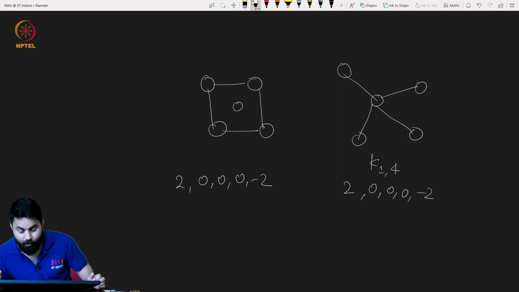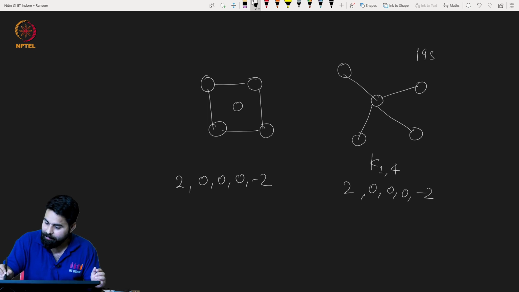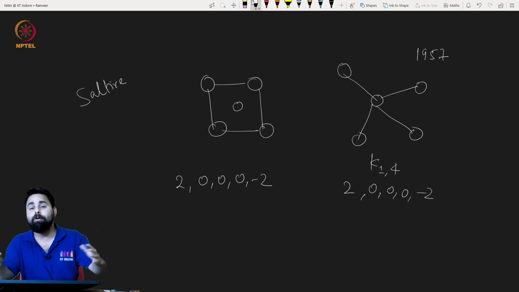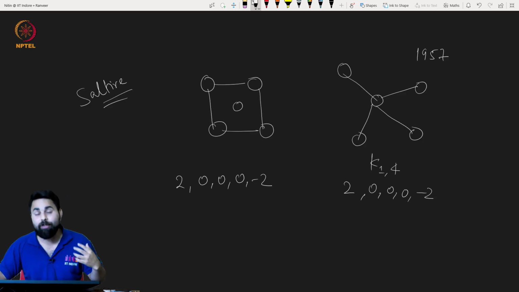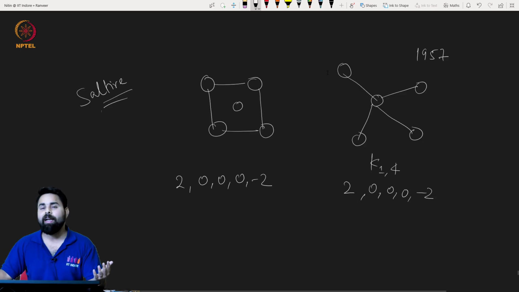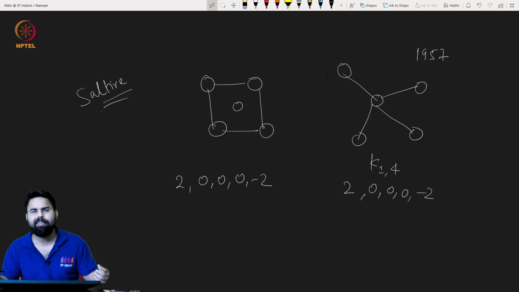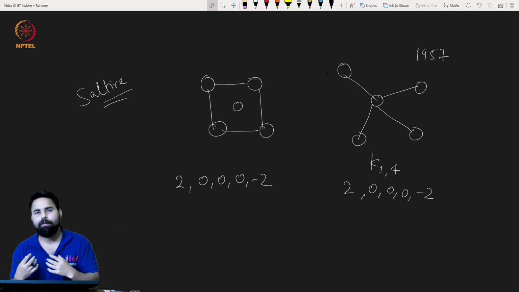By the way, this pair was given by Collatz and Sinogowitz in 1957, and this is also known as the Saltire pair. The reason is that if you superimpose these two graphs, it looks like the flag of Scotland. Very good. So now this was about the adjacency matrix. Similarly, with respect to other matrices like the Laplacian matrix, signless Laplacian matrix, and many more, can we have two different graphs but with the same eigenvalues?